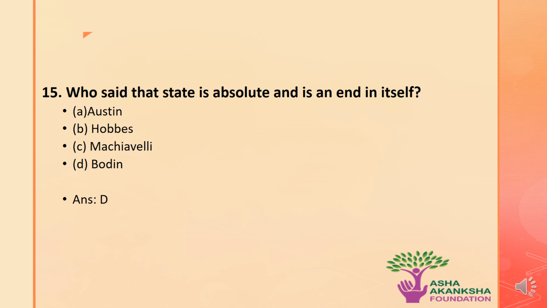Now, coming to the last question of this slide, which says: who said that the state is absolute and is an end in itself? The options are A. Austin, B. Hobbes, C. Machiavelli, or D. Bodin. The correct answer to this question is option D. That is, Bodin was the one who stated that the state is absolute and is an end in itself.